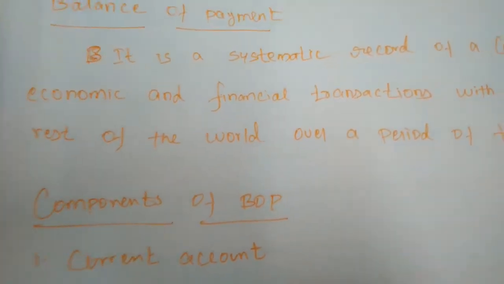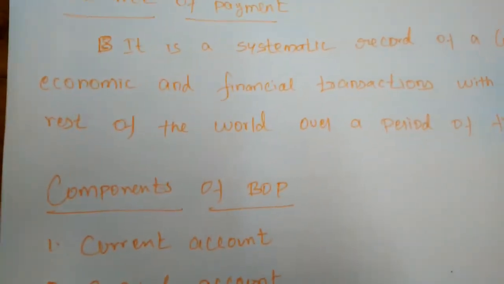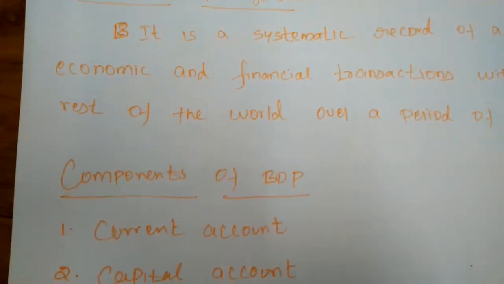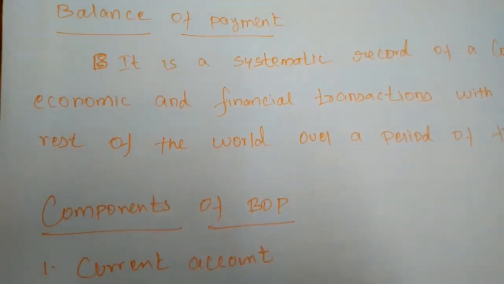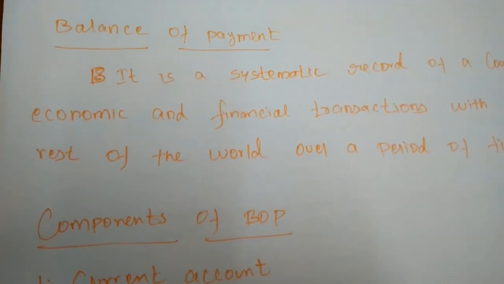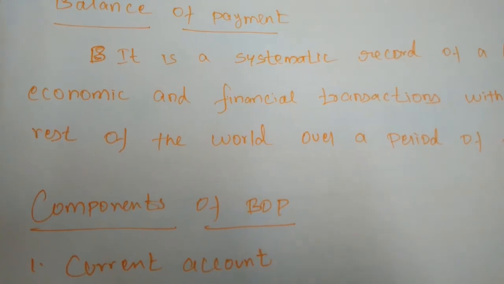So normally, the money transactions held in internal trade, like that, the balance of payment is also considered.